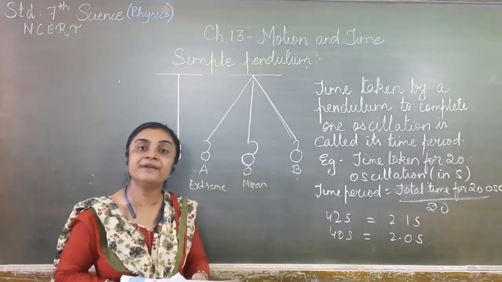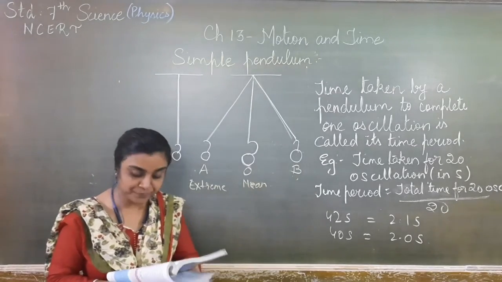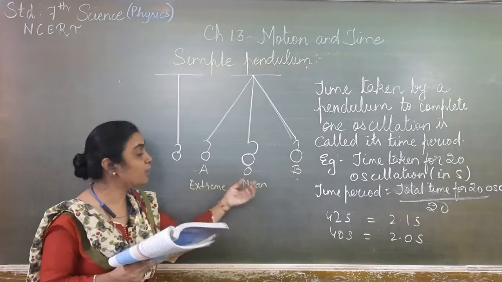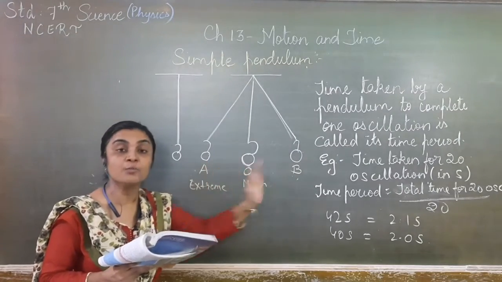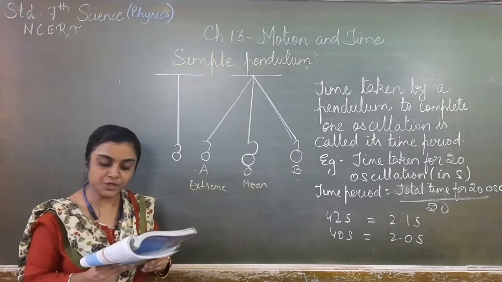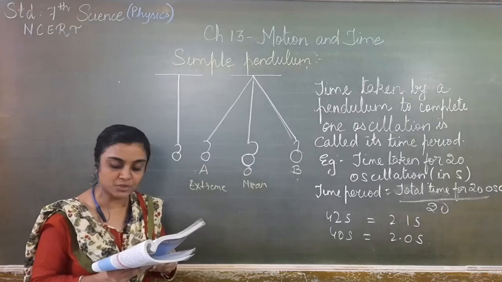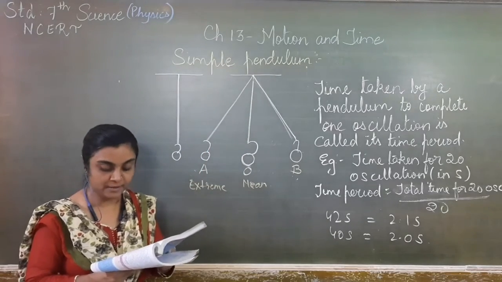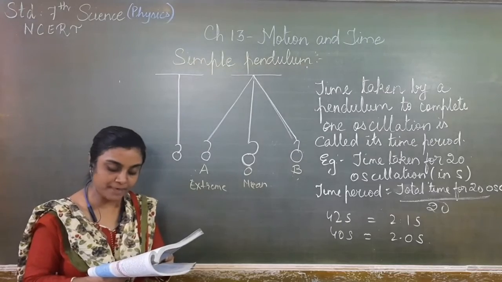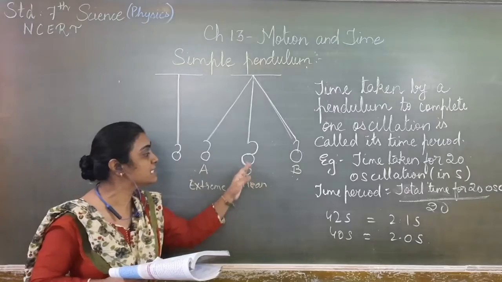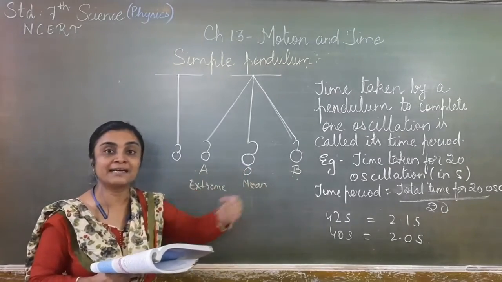Now let us see the time period. To measure the time period, we need a stopwatch. To set this pendulum in motion, gently hold the bob and move it slightly to one side. Make sure that the string attached to the bob is taut while you displace it. Remember, the bob is not to be pushed when it is released. You have to release the bob gently.